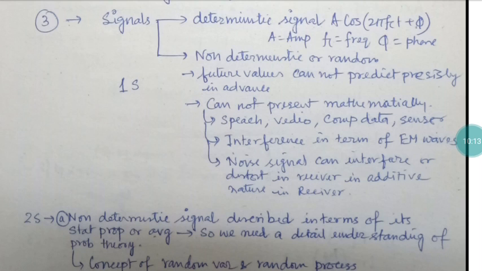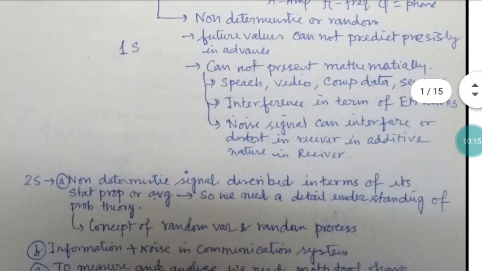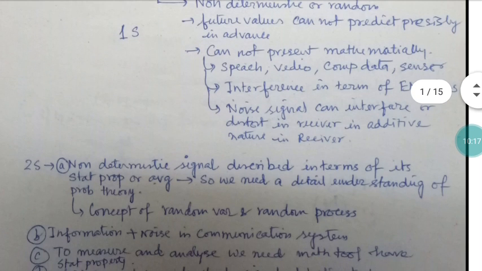So a non-deterministic signal is described in terms of its statistical properties or the average. So we need a detailed understanding of probability theory, and here the concepts of random variables and random processes are very important to discuss.